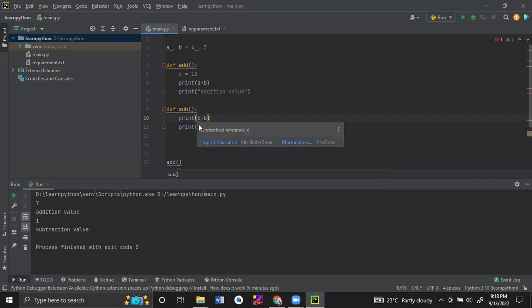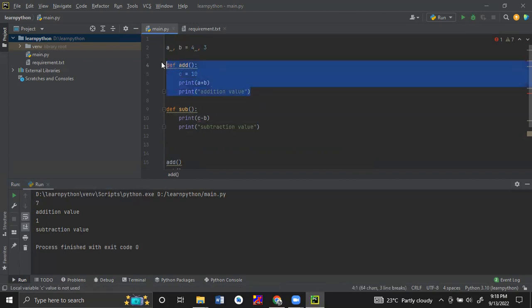Now it is showing an error: unresolved reference C. Unresolved reference C means the Python interpreter is saying that C has no reference in this code, because C exists only within this method.